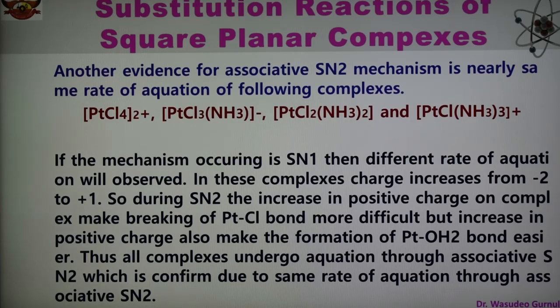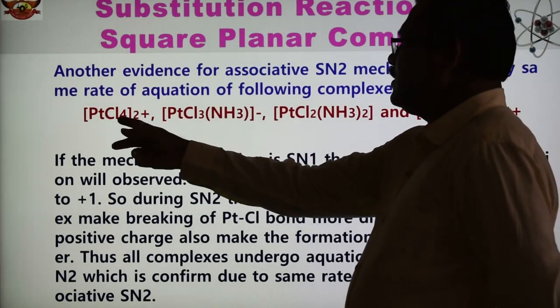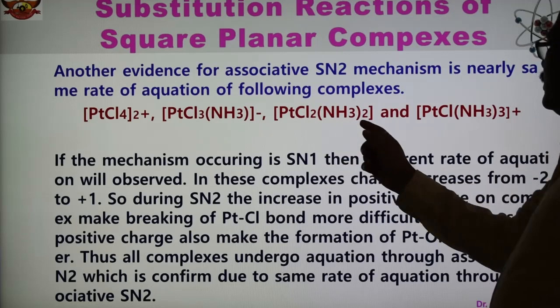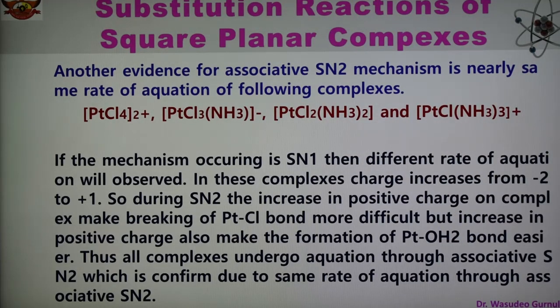Here the examples of complexes are PtCl4 2-, PtCl3NH3 -, PtCl2(NH3)2 and PtCl(NH3)3 +. These are the platinum complexes, and if the mechanism occurring is SN1, then a different rate equation will be observed. In these complexes, the charge increases from -2 to +1.